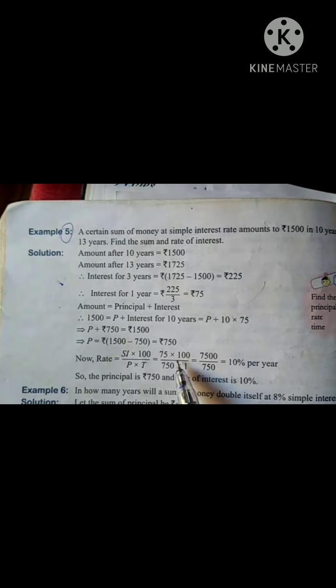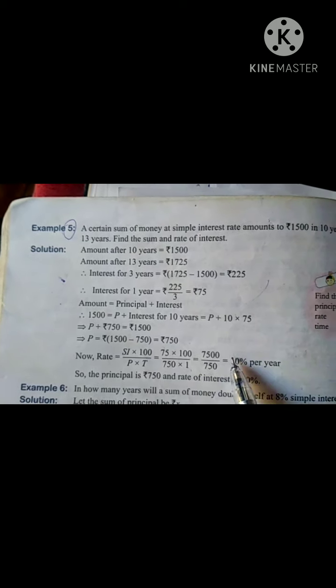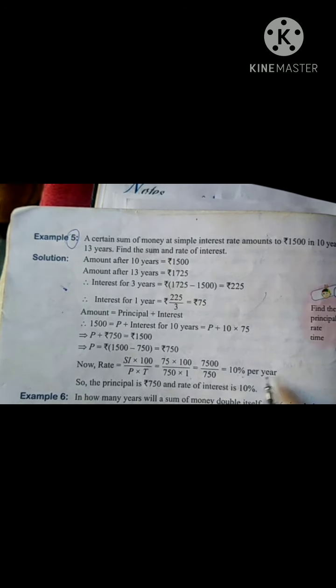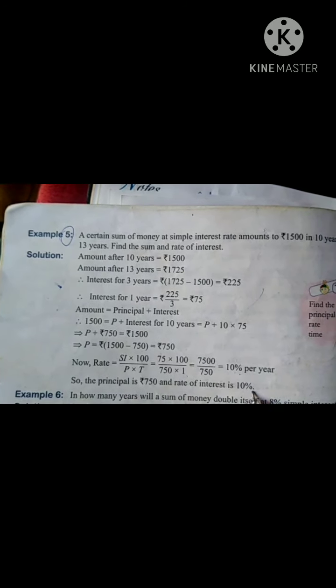Time T is 1 year. So the rate of interest will be 10% per year. So the principal is rupees 750 and the rate of interest is 10%.